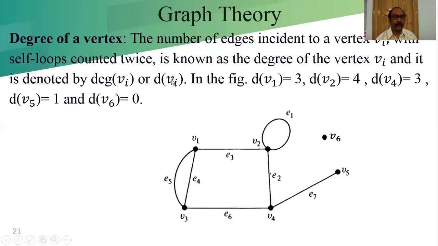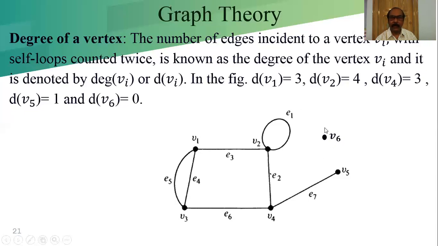Degree of the vertex Vi. If we consider this figure, degree of V1 is 3, degree of V2 is 4, degree of V4 is 3, degree of V5 is 1, degree of V3 is also 3.